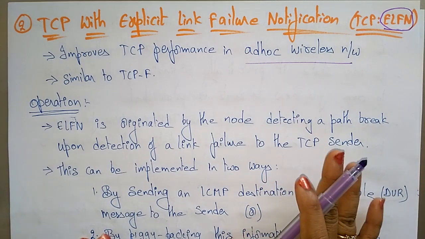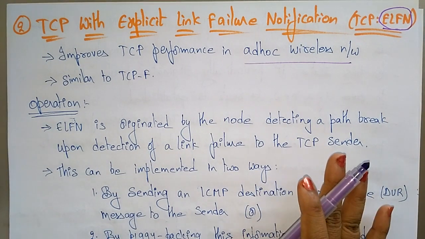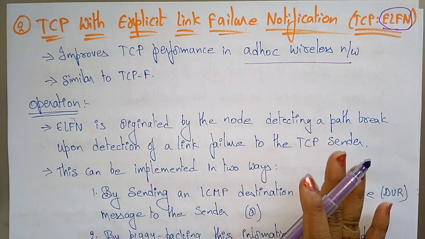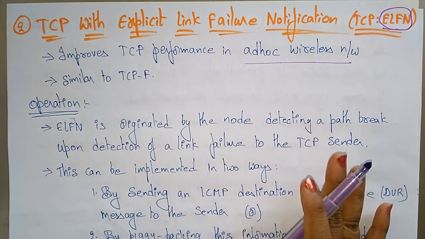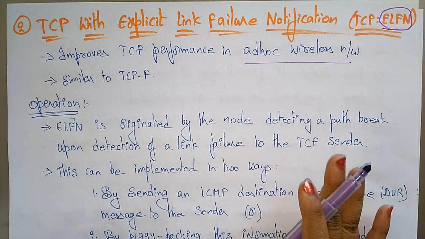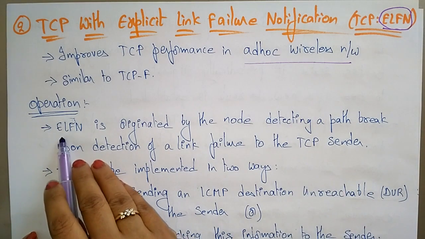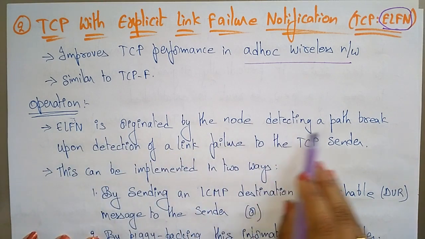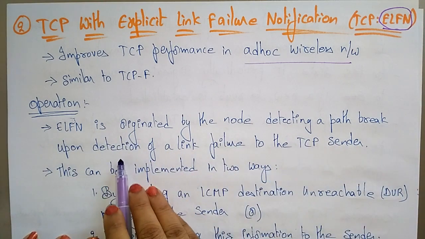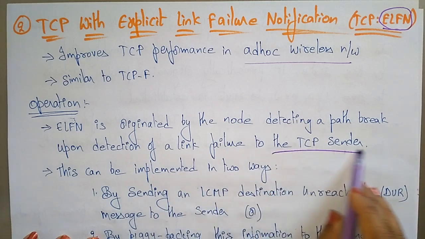The explicit link failure notification is identified and sent to the sender, and the message will be received by the sender. The explicit link failure notification is originated by the node detecting a path break, upon detection of a link failure, and sent to the TCP sender.